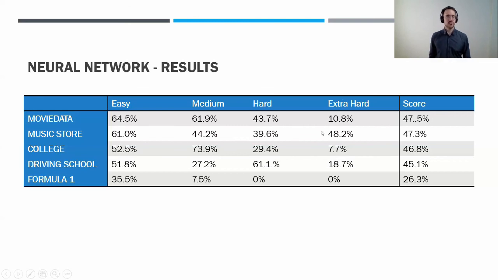As you can see here, most of the errors are made for the extra hard questions, and these are mostly those where you have group bys and set operations in them and lots of joins. So it makes sense that it doesn't work as well there. However, for the easy, medium, and hard questions, you get quite good scores. Except for the Formula 1 dataset, which is very complex. You have to have lots of domain knowledge in order to solve this. So that's why the performance is significantly worse than for the other databases.